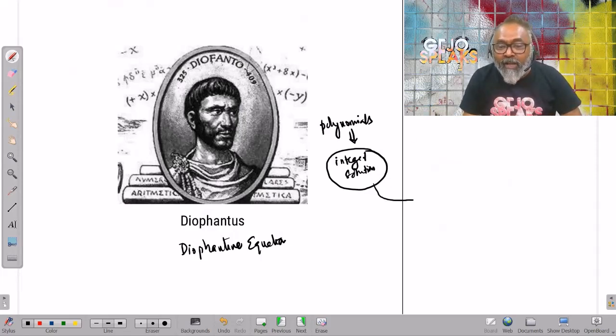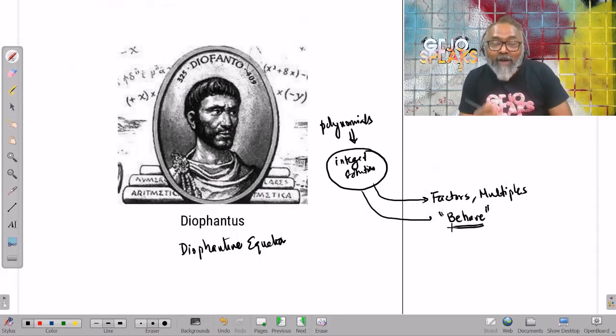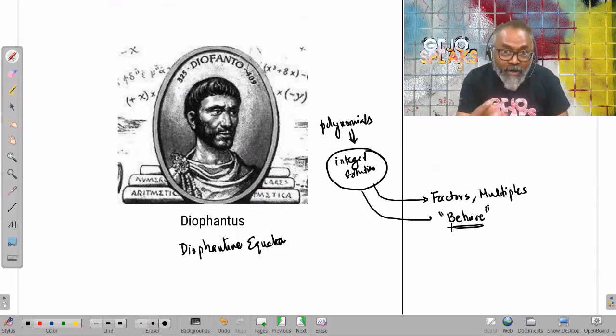So you're looking at a few things. Number one, you're looking at concepts like factors, multiples. Another thing about integers is that they behave in a particular fashion. There could be some patterns. So if I look at CAT questions, let's look at a few of them. Let's look at CAT 2022. I've taken 3 questions from slot 1 and about a couple of questions from slot 2 last year, just to illustrate this particular point.